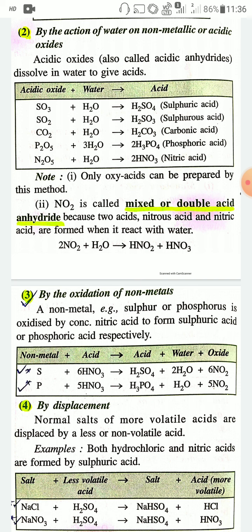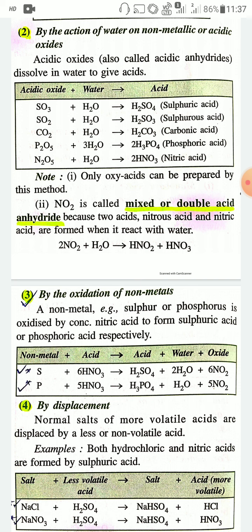Here the acid reacting with non-metal acts as an oxidizing agent. So a non-metal, for example sulfur or phosphorus, is oxidized by concentrated nitric acid to form sulfuric acid or phosphoric acid respectively. So by the oxidation of non-metal, you can produce acid.